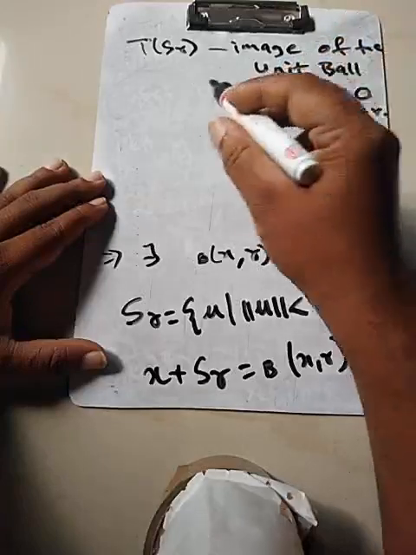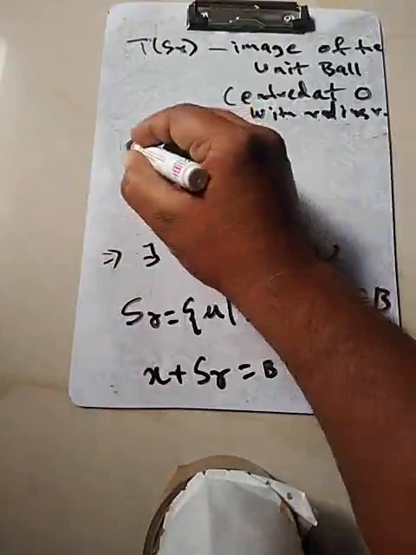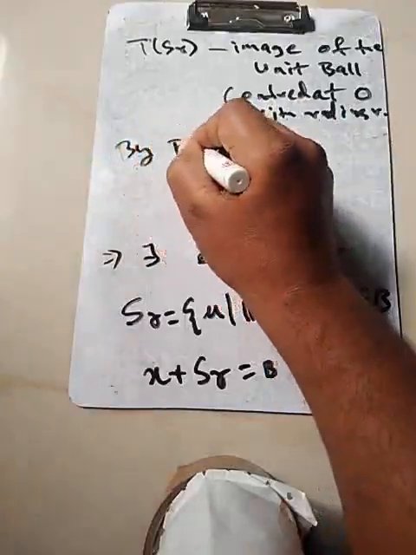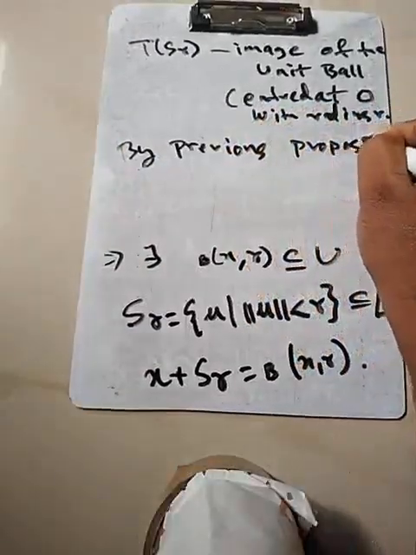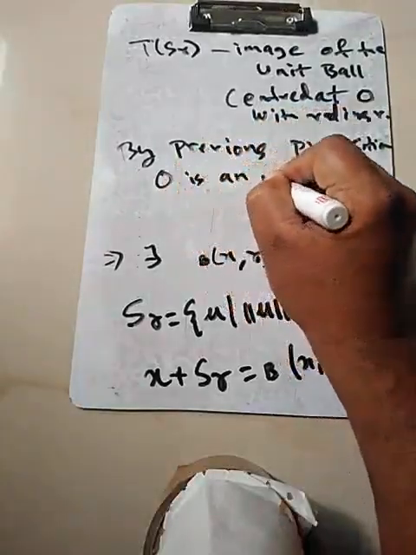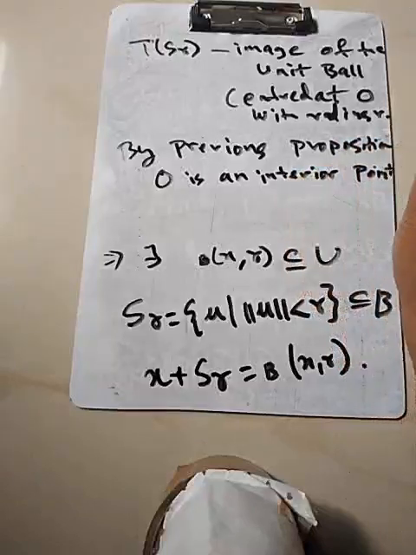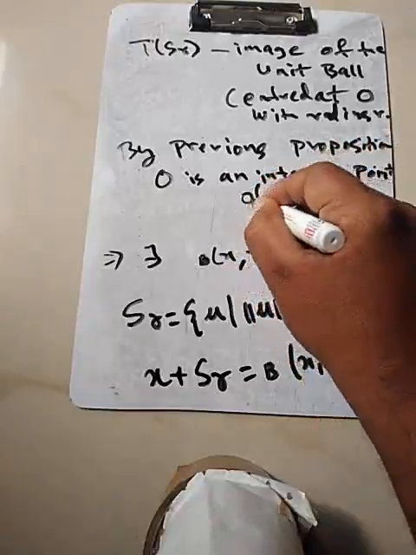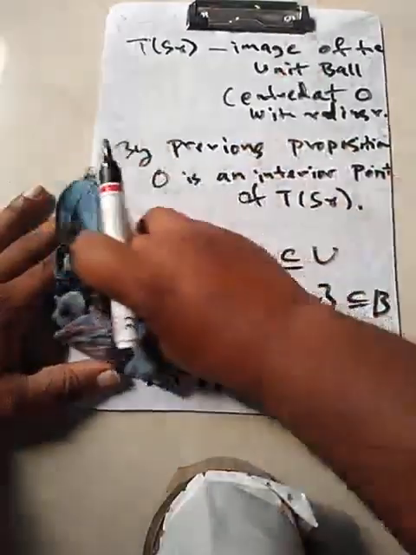Okay. Now, by the previous proposition, what do we have? That 0 is an interior point. So by the previous proposition, we have that 0 is an interior point of T of S_r. So what do we get?